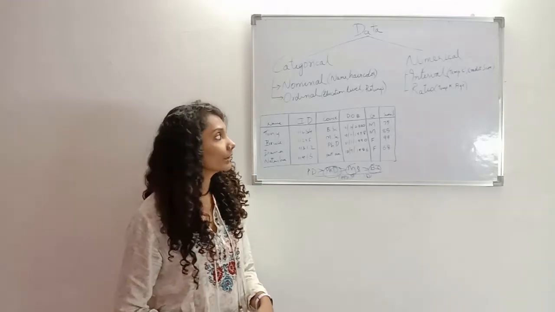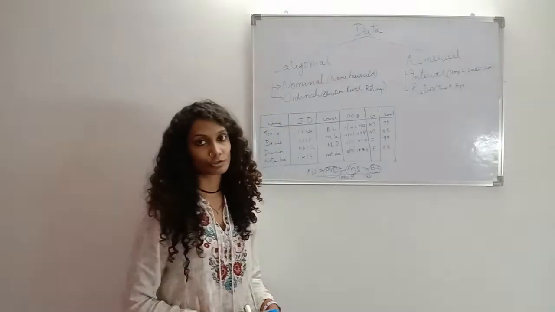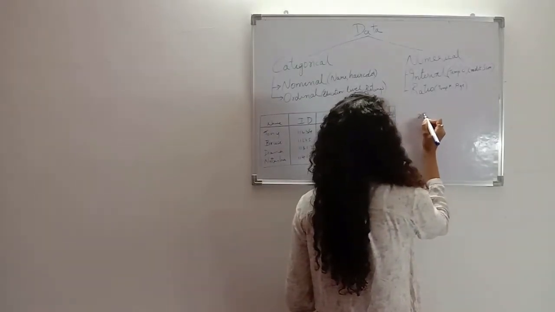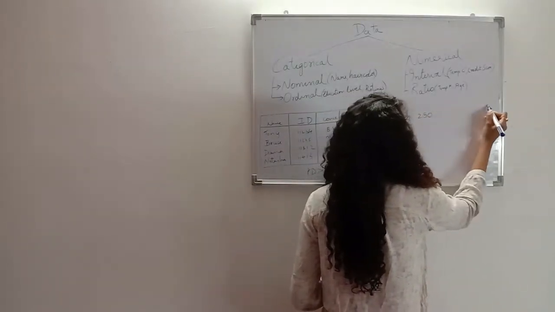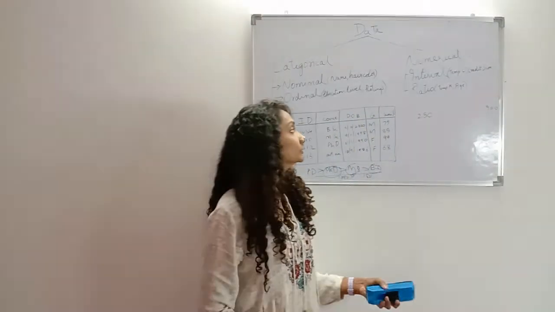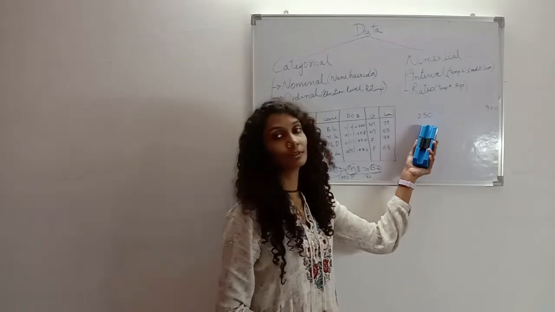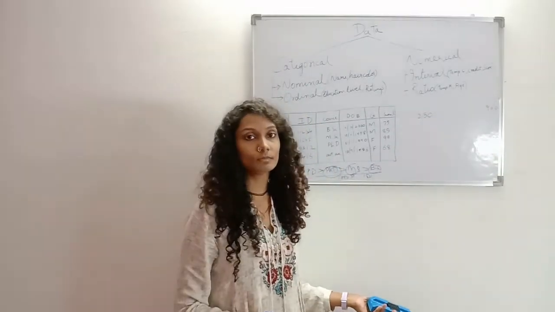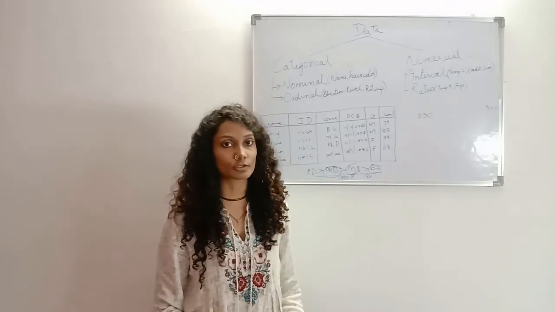So let's look at another example of credit score. Credit score starts from 250 to 900. So 0 is 250 here and not the actual 0. It's not starting from 0, so it doesn't have a natural 0.